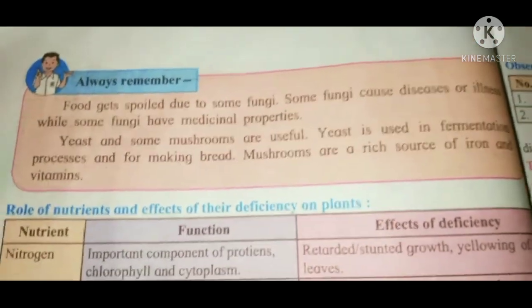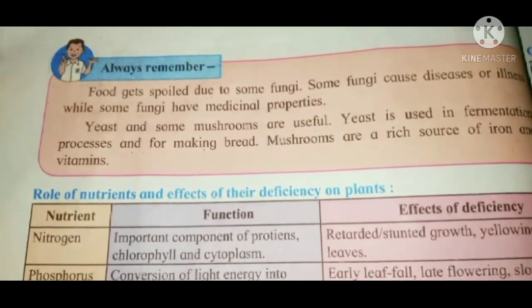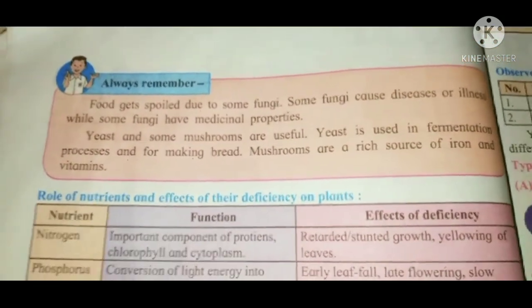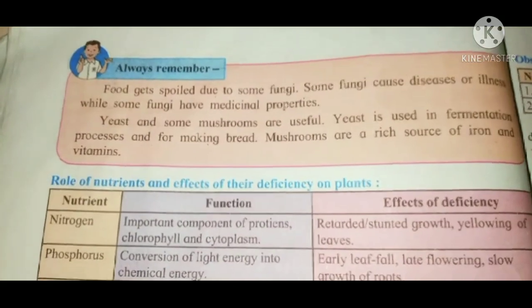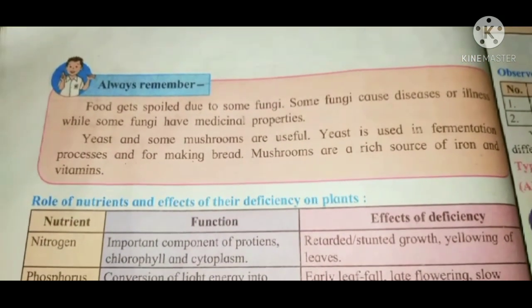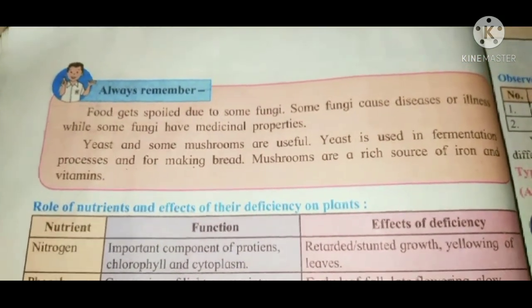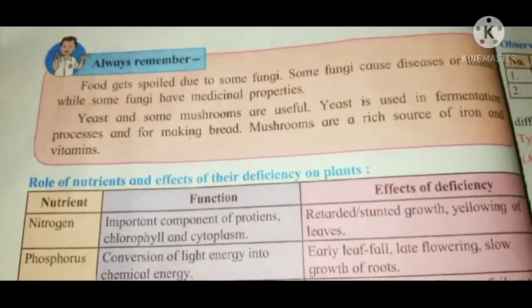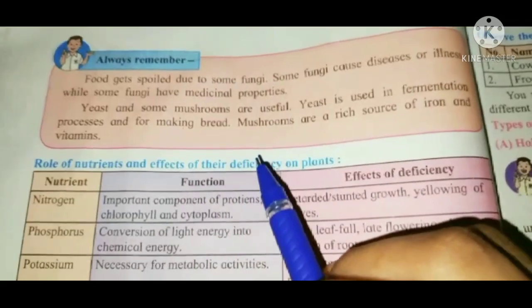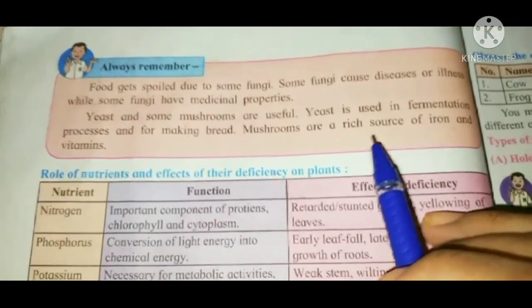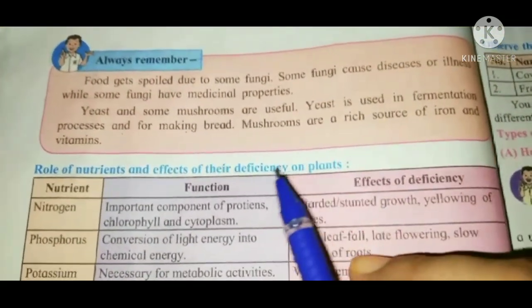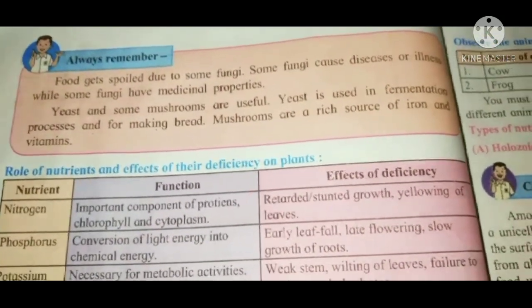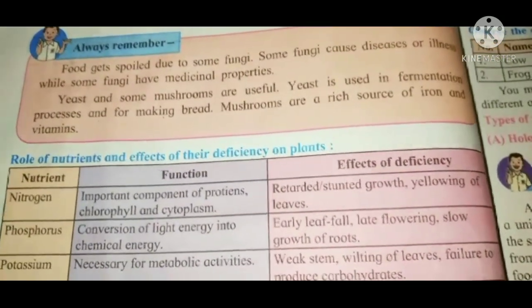Yeast is used in fermentation processes and for making bread. Mushrooms are a rich source of iron and vitamins.